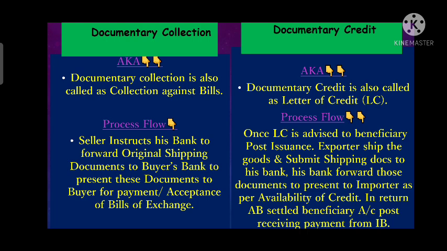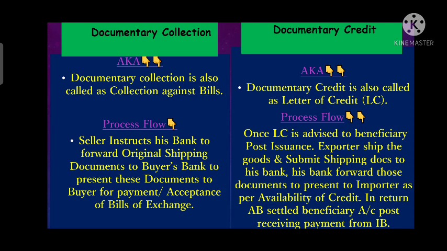After that, the exporter will ship the goods and submit documents to his bank. His bank forwards those documents to our bank, that is the importer bank. After that, the importer bank will only release those documents as per the payment terms which are mentioned in the credit. It can be sight, it can be acceptance, it can be deferred payment, it can be negotiation. So once the advising bank gets the payment on maturity date from the issuing bank, then the advising bank will settle the payment in the beneficiary account.